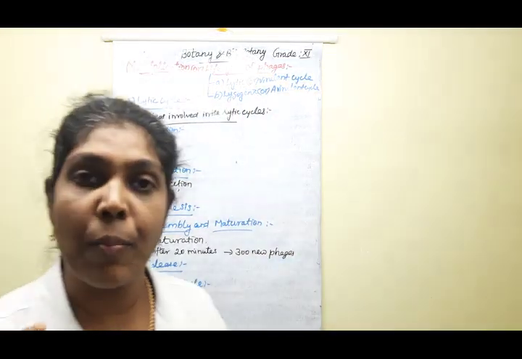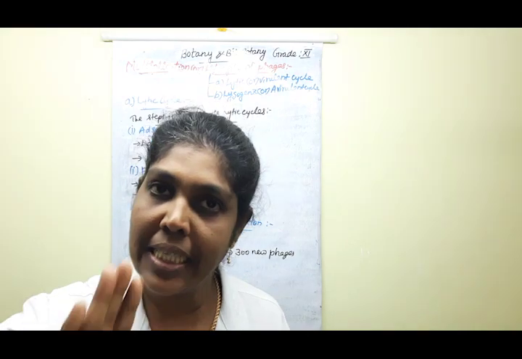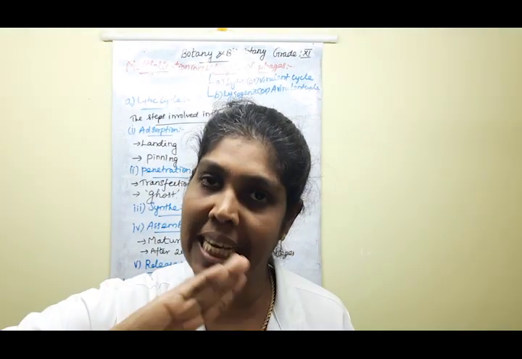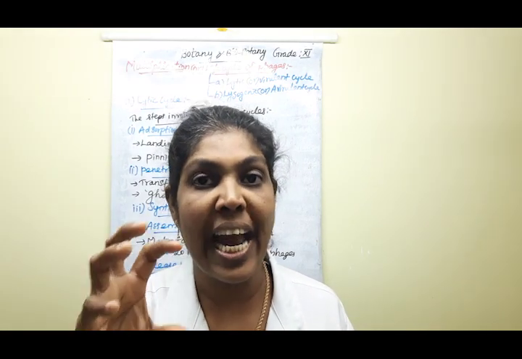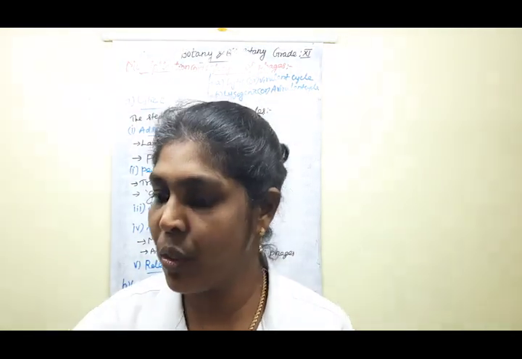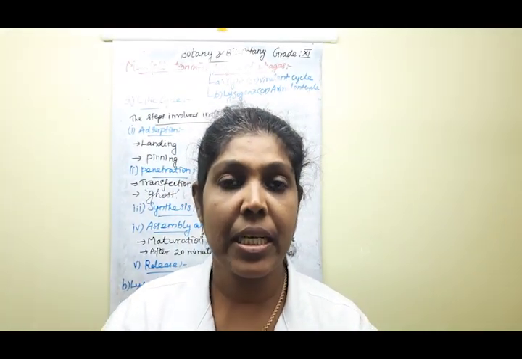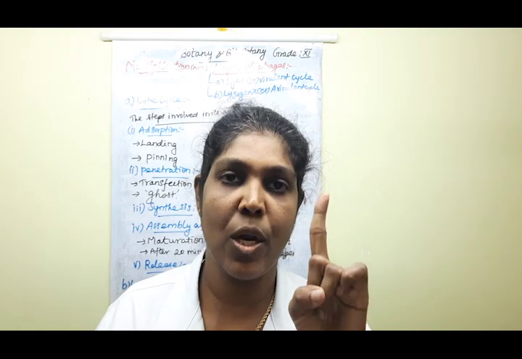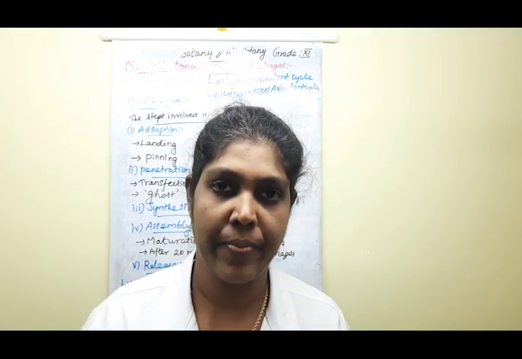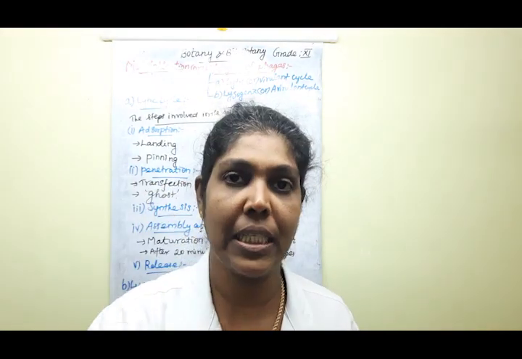In this type of multiplication, the full virions are also released. This is the first type of multiplication, or life cycle, of phage particles. Understood, children? The lytic cycle is also known as the virulent cycle.